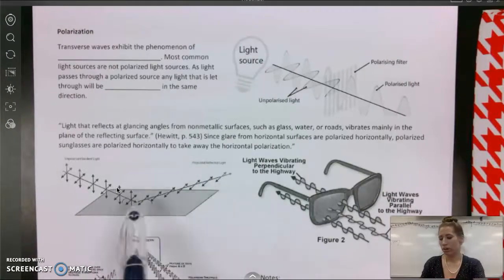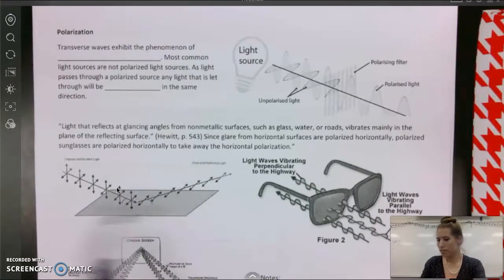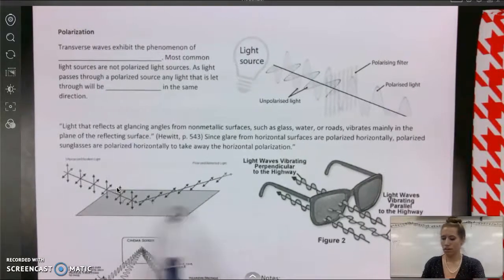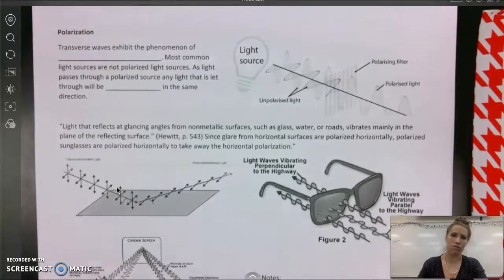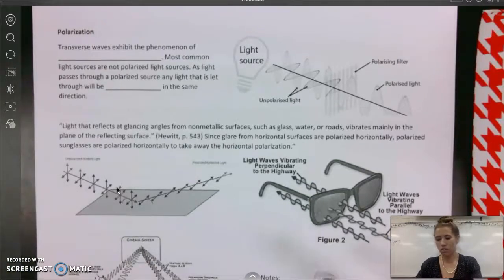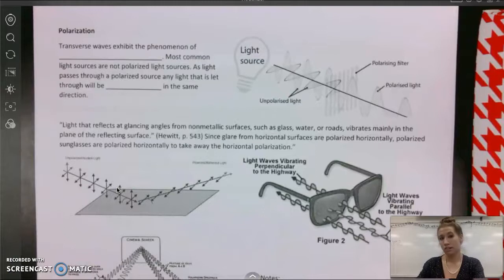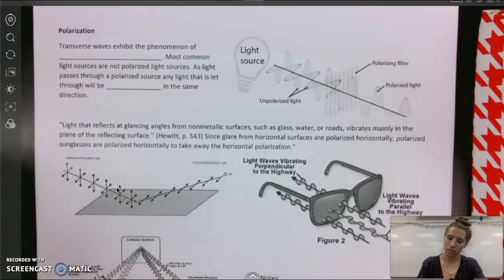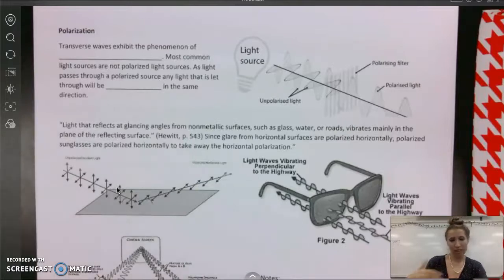They tend to orient all the same direction, congruent with the surface that it was reflecting off of. So we have this horizontal polarized light. And so you may have seen these expensive polarized sunglasses. If we are reflecting off of water and roads, that's where we get that glare, that reflected light.